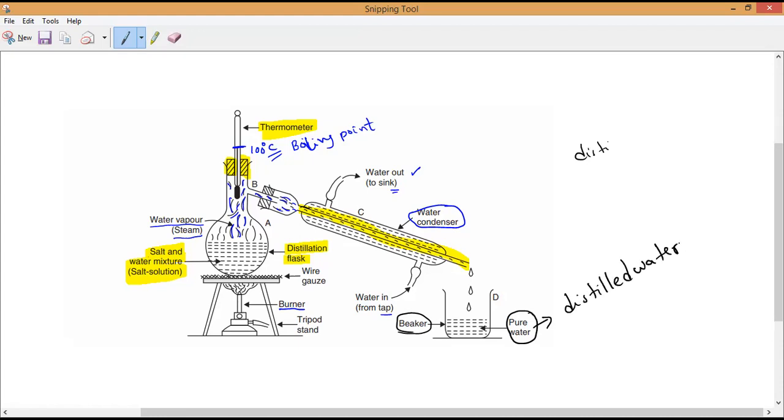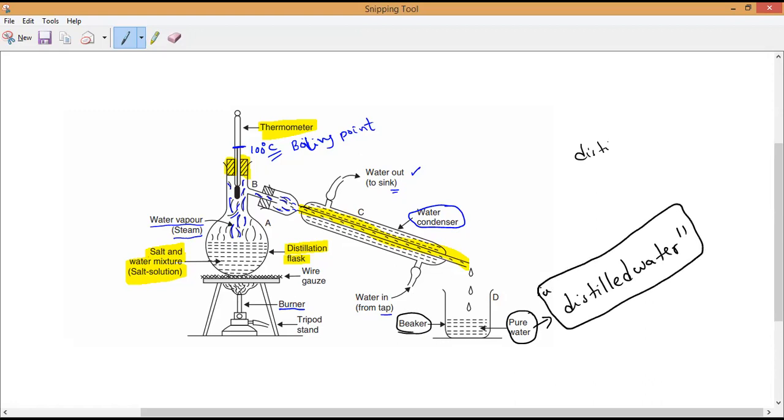What do we call it? Distilled water. Understand? Does distilled water contain any impurities, meaning minerals and all? No. Distilled water does not contain any minerals, which are required for our body. So that is why it is not preferred to drink distilled water.